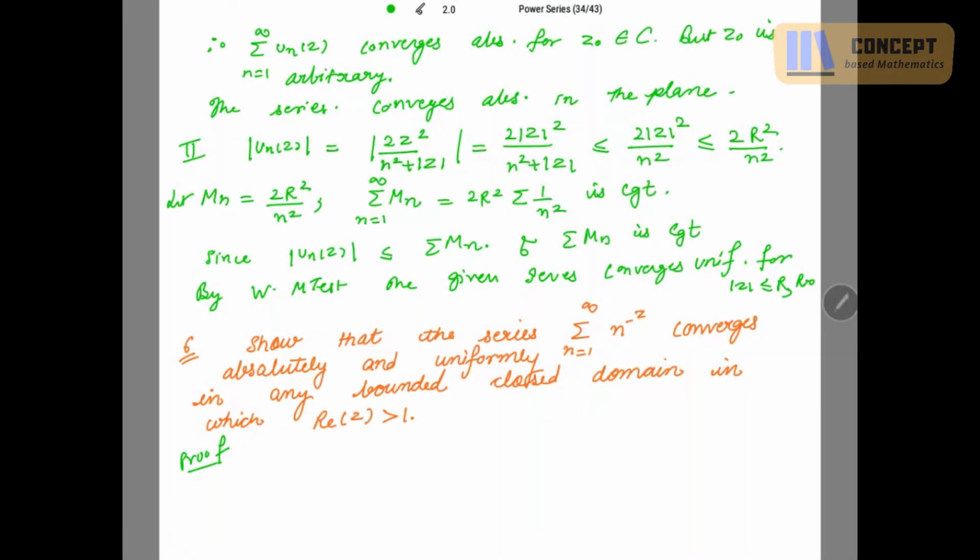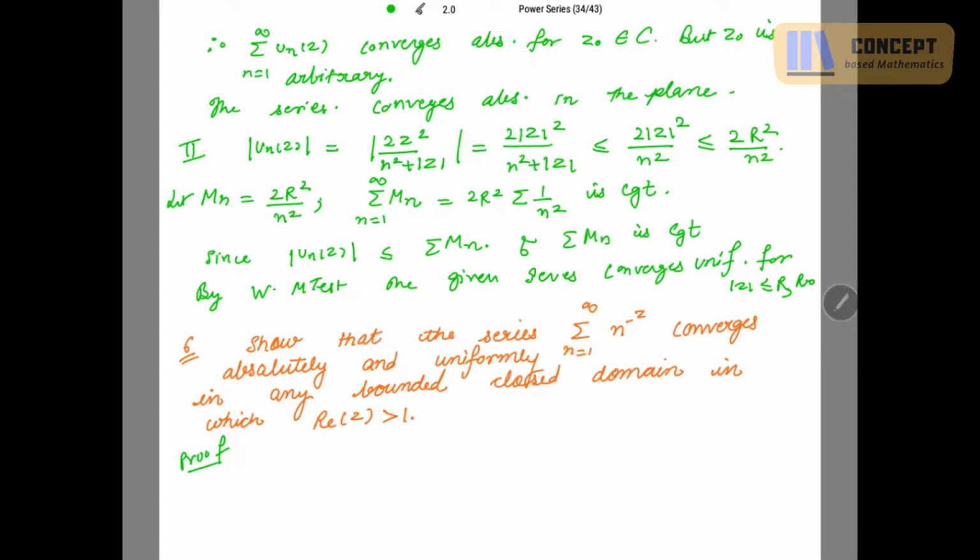Last time this question was given to you. Show that the series summation n to the power minus z converges absolutely and uniformly in any bounded closed domain in which the real part of z is greater than 1. So I'm solving this exercise.